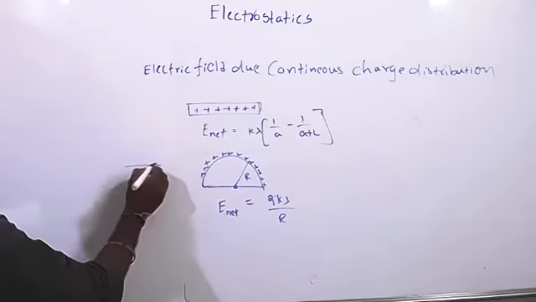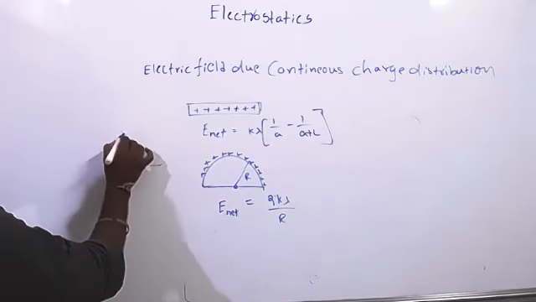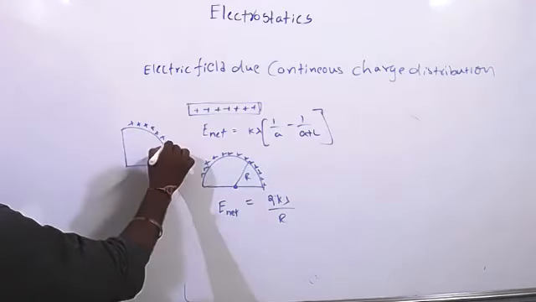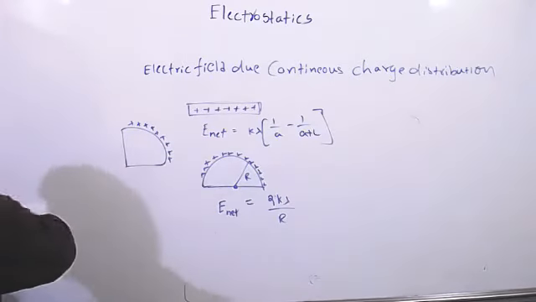Even for a quarter circle we have calculated. See those questions and derivations once.